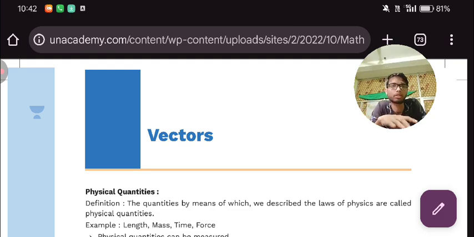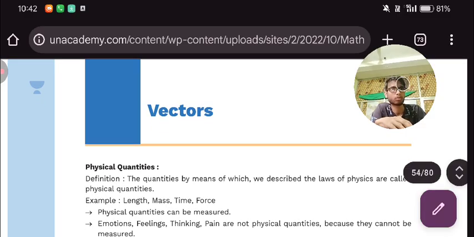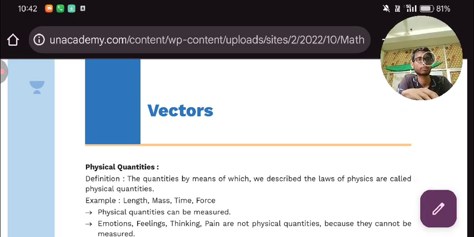So here I am starting from vector. This is a mathematical tool for physics. You can understand it as mathematics or as physics, it's your choice. This is also a chapter of physics and also a chapter of mathematics. Now we have started. I hope all of you are ready.